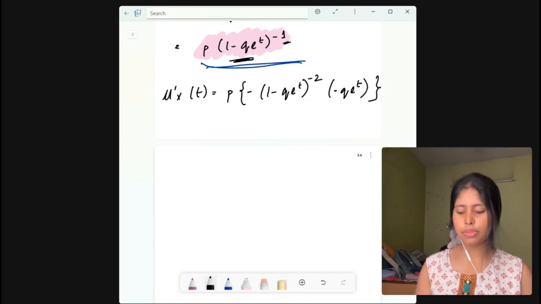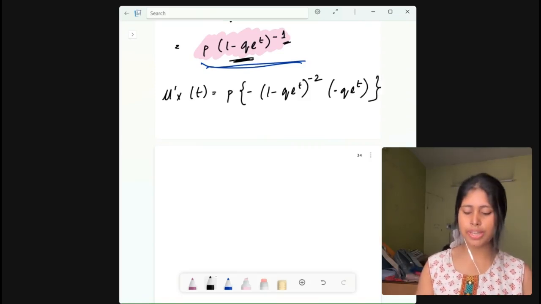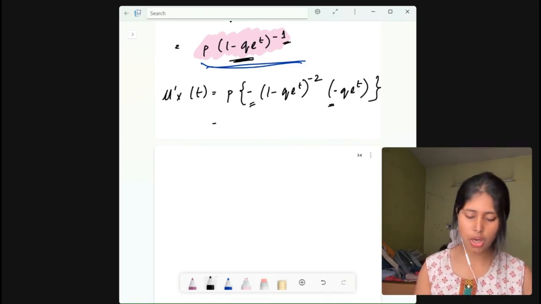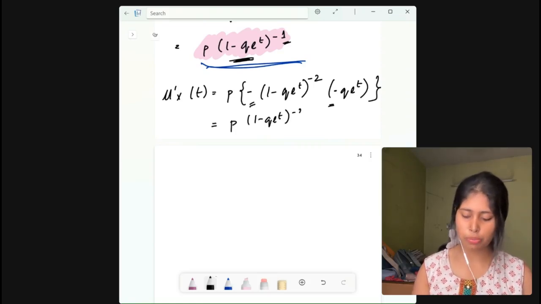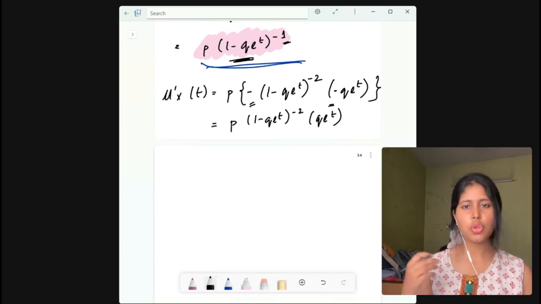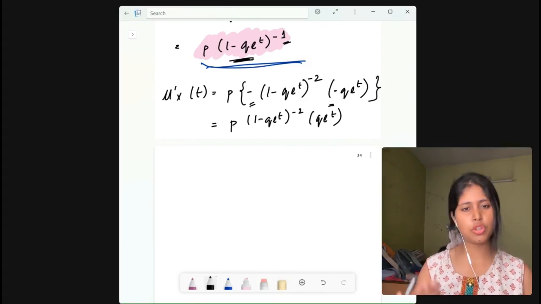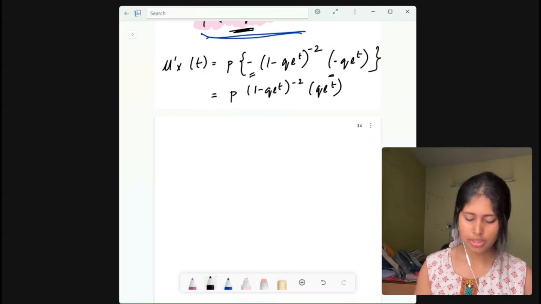If we cancel the negative signs, you get the positive term. So p into 1 minus q into e to the power t to the power minus 2 into q into e to the power t. This is our first differentiation, and then we need to set t equals to 0. Let us do that.